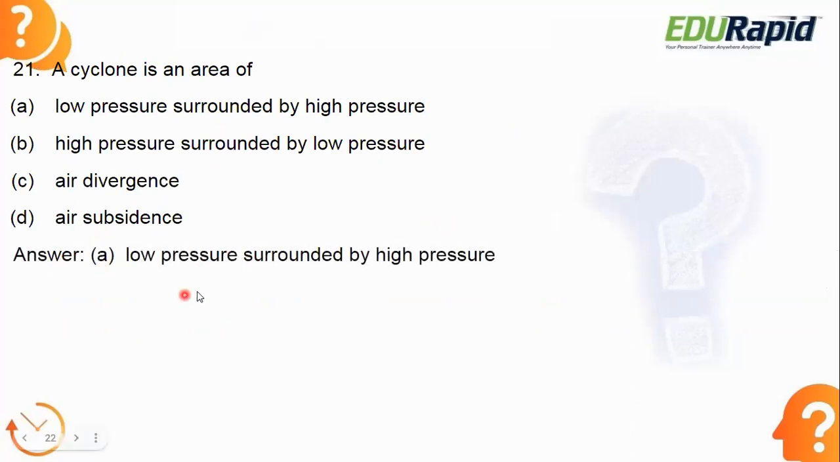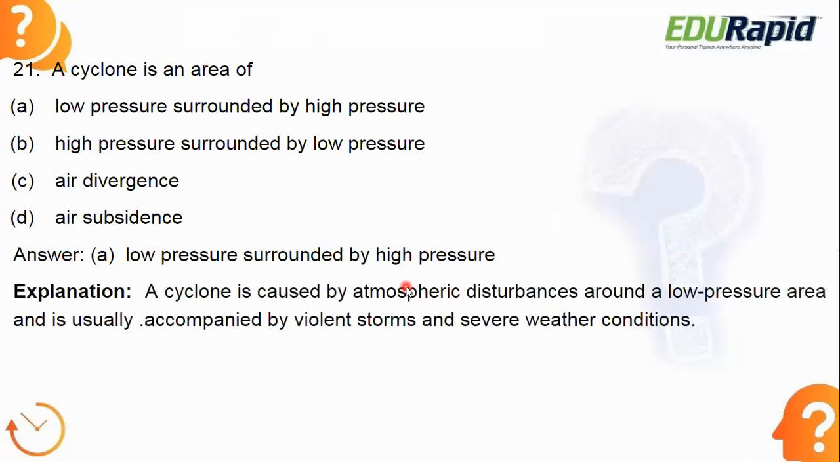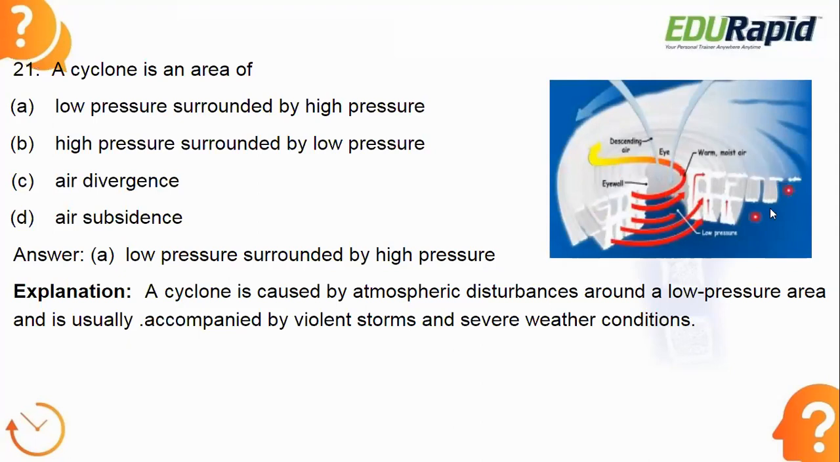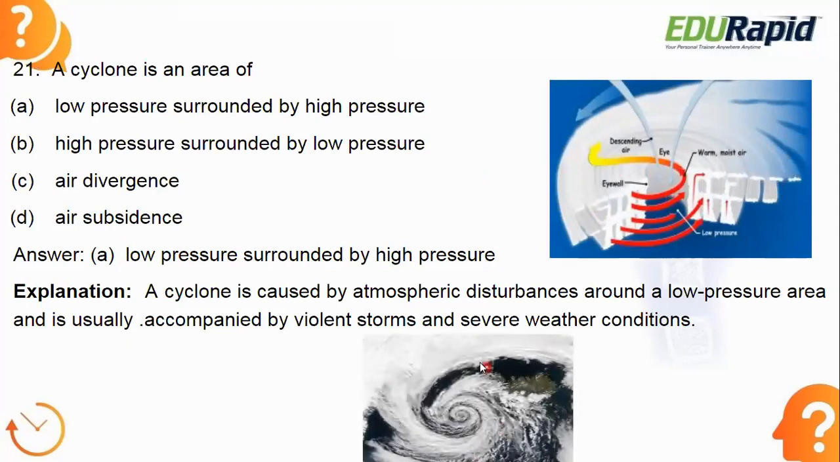Answer is option A, low pressure surrounded by the high pressure. You can see, so this is the structure of the cyclone. So usually you can see cyclones like this. Please concentrate on the cursor where I'm showing you. So actually cyclones look like this. But when you see the structure of the cyclone, you can see something like this. So what is a cyclone basically? A cyclone is nothing but a low pressure area surrounded by the high pressure winds. So that is called the cyclone.